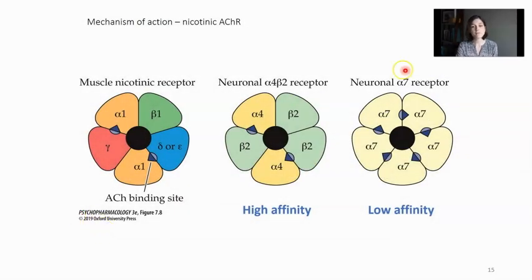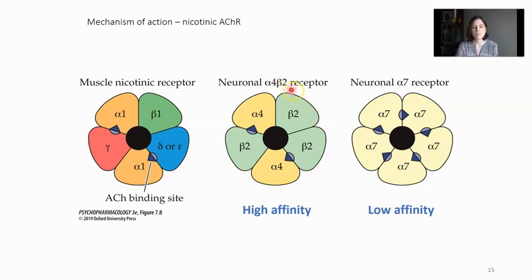Remember, there are two different types of the neuronal nicotinic acetylcholine receptors. The alpha-4 beta-2 receptors contain alpha-4 and beta-2 subunits, and these have a high affinity for nicotine. Nicotine binds very easily and readily to these receptors. On the other hand, the neuronal alpha-7 receptor, which has 5 alpha-7 subunits, has low affinity for nicotine. Nicotine does bind to both of these receptors, and they both can influence the effects of nicotine on the brain.